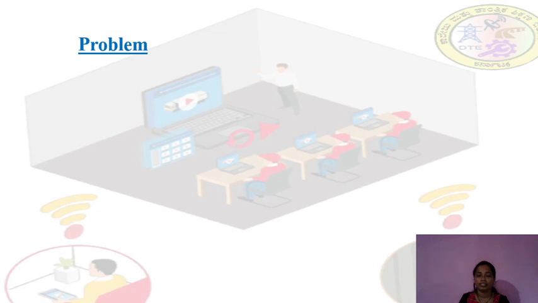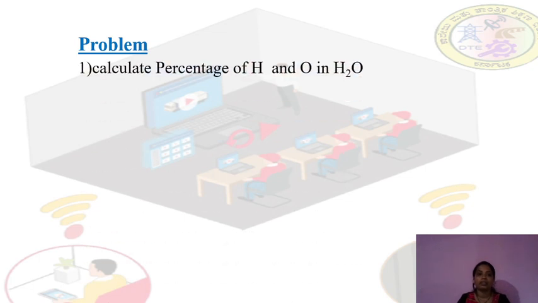Now let us discuss the problems. Here we have to calculate the percentage of hydrogen and oxygen in water. Which is the compound here? Water is a compound. Which elements are present in water? Hydrogen as well as oxygen.